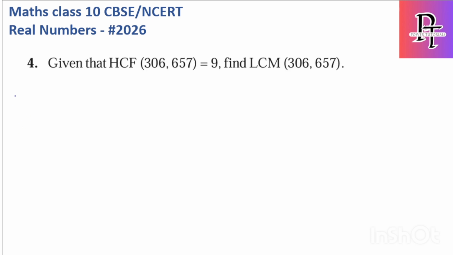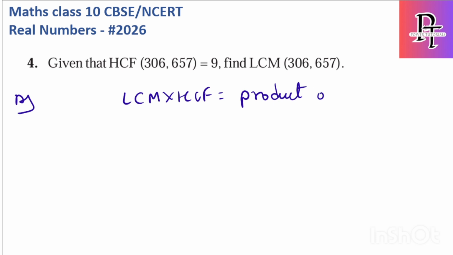So what is the fourth question? Given that the HCF of two numbers is 9, find the LCM. For any two numbers, in the last video I told you that LCM into HCF is always equal to the product of those numbers. If it is two numbers, always remember, only for two numbers, this will be satisfied: LCM into HCF should be equal to the product of those two numbers.